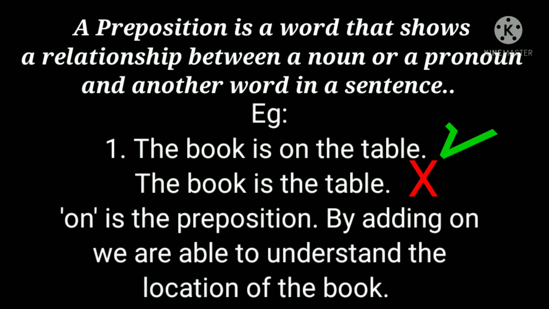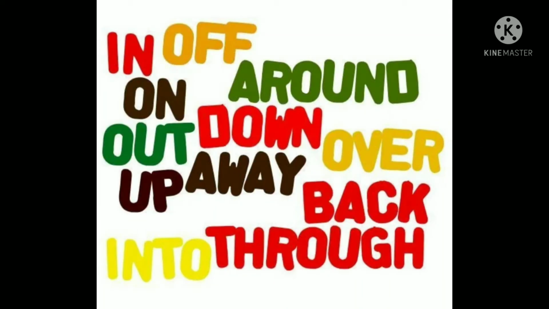Here table is a noun, so on is placed before the noun. It shows the relationship between the book and the table. Some common examples of prepositions: in, on, off, around, down, out, up, away, back, into, through.